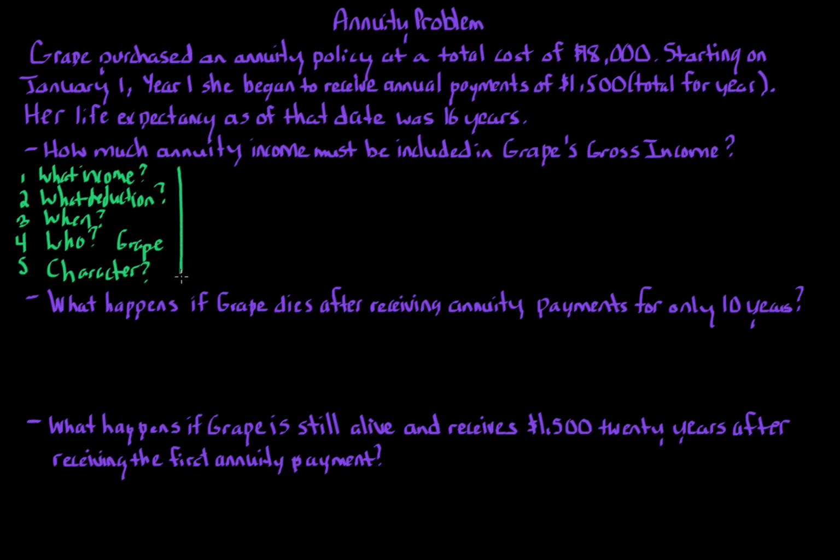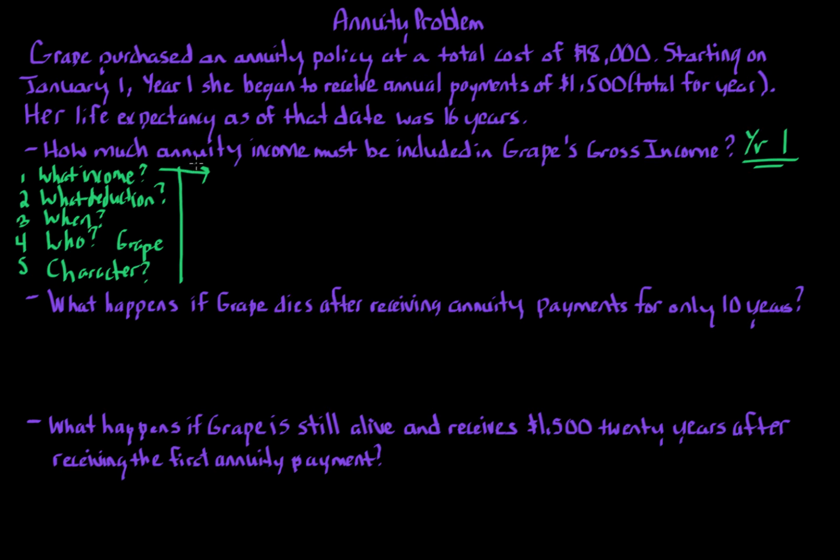So now that we have our 5 questions, we need to focus on what amount of income, because again, Grape does have an inflow of $1,500 for the year. And we're specifically looking at year one with respect to our initial discussion. And I'll talk more about other years beyond, as well as the other questions will focus on other years when different things happen. But we're going to focus on year one, the initial year.